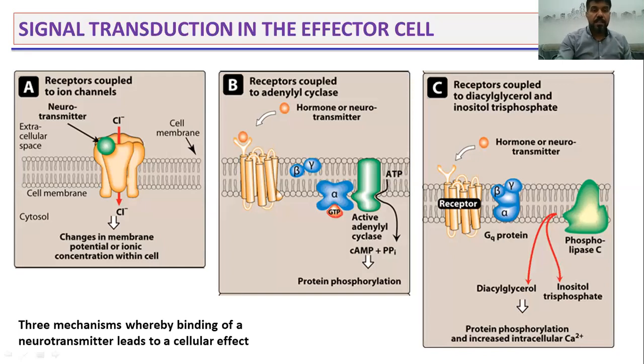The first mechanism is when the neurotransmitter binds on its receptor, and the receptor is linked to ion channels.